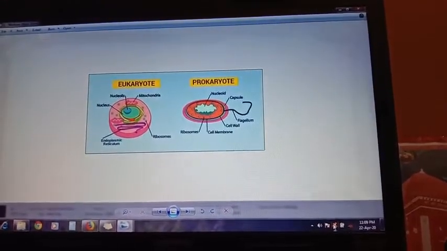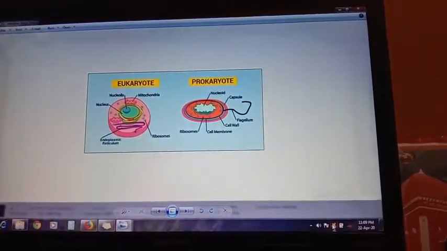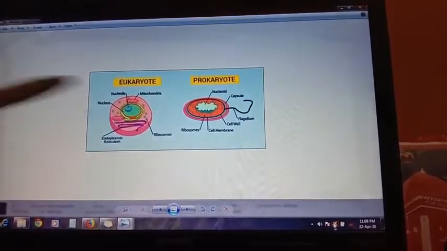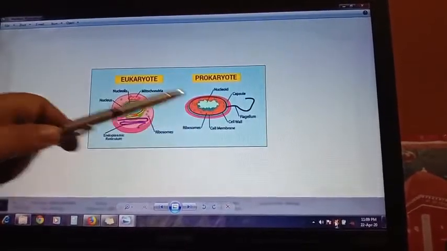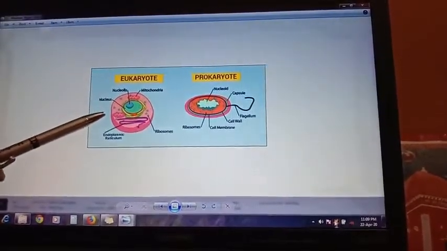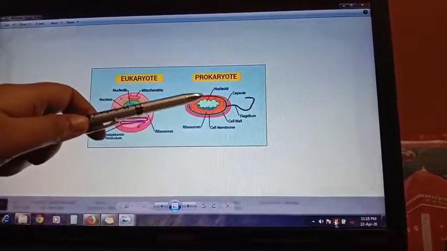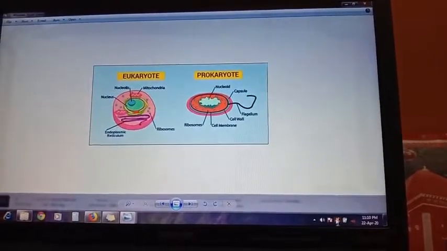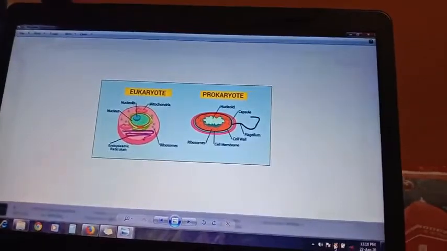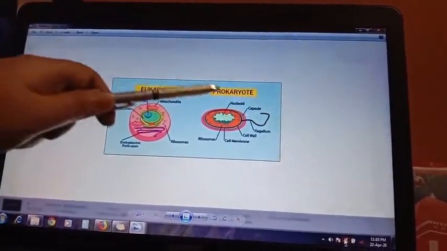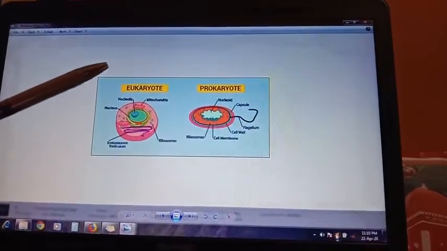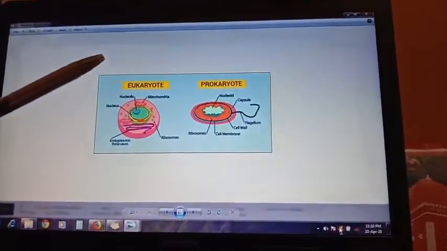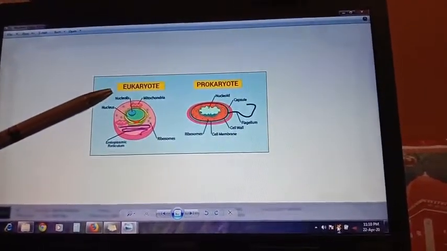Cells are of two types, prokaryote and eukaryote. In this diagram you can see this one is the prokaryotic cell, this one is the eukaryotic cell. Prokaryotic cells are the primitive cells. Here the nucleus is not well developed and it lacks membrane bound organelles.